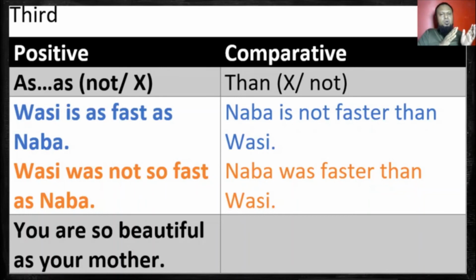Wasi is as fast as Naba. Naba is my daughter's name. Now the comparative will be: Naba is not faster than Wasi.